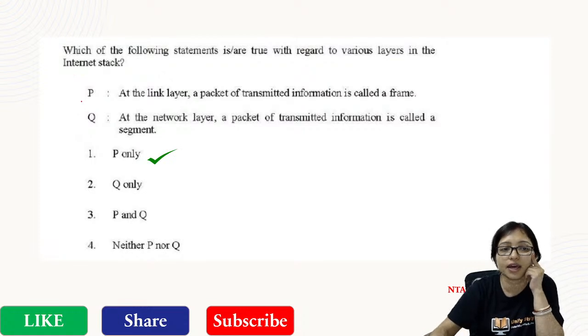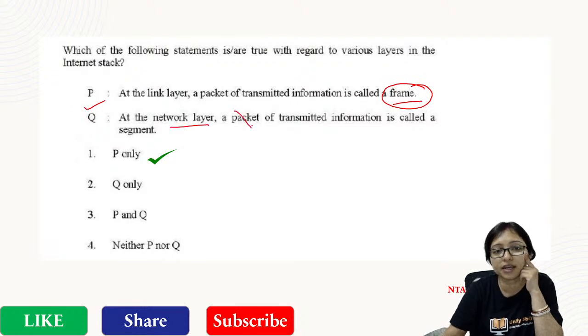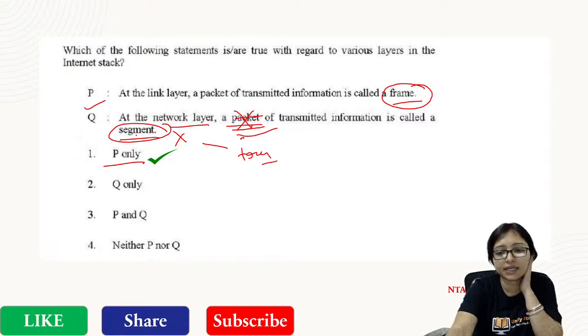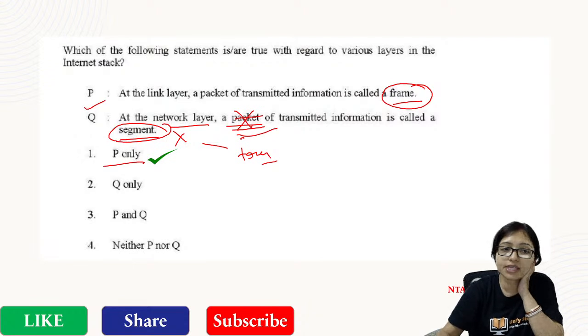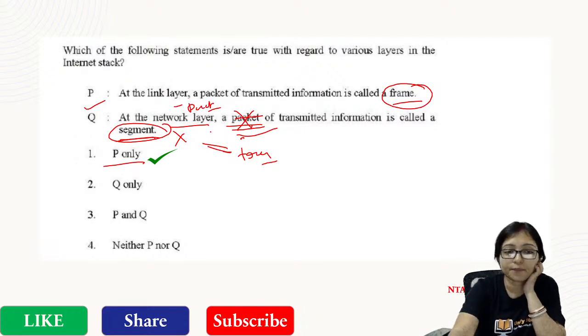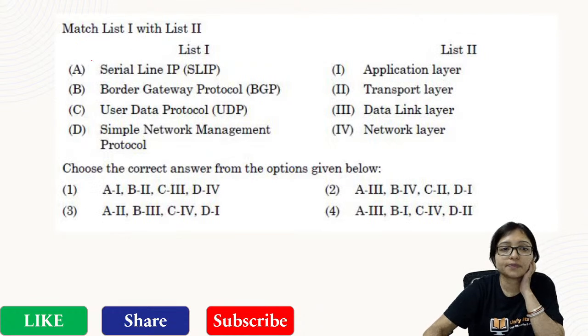Yes, P is only correct, because in the data link layer we are calling it frame, but in network layer it is not segment. Segment we are calling in transport layer. In network layer it is packet itself. So that's why the answer will be only P. Usha, you are wrong. Here segment is the transport layer. In network layer we are calling it packet. Okay. Yes.